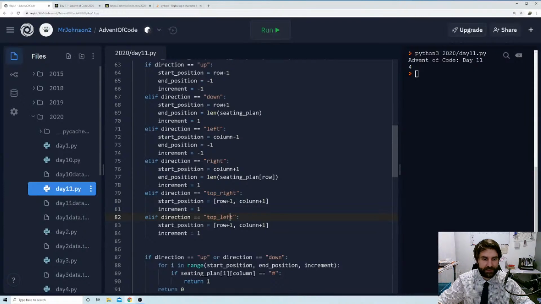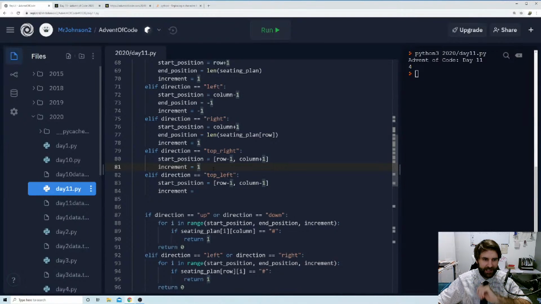Top left, hang on, top right, we want to go row -1, column +1. We're going back up to 0, and the column's getting larger. Top left, the row's still getting smaller, but the column's getting smaller as well. So our increment's not really going to cut it this time, because we need to be affecting each of these differently. So really what we need here is an X increment and a Y increment. And I don't need an end position.